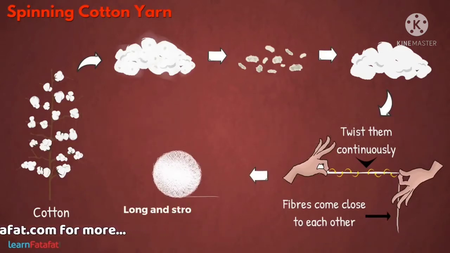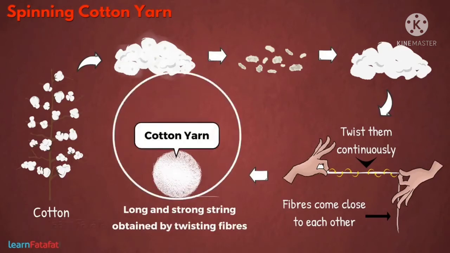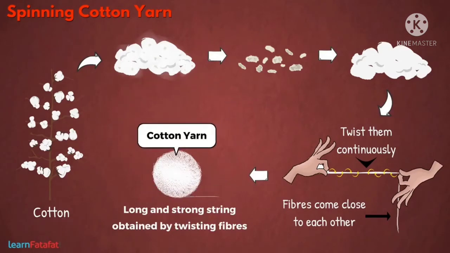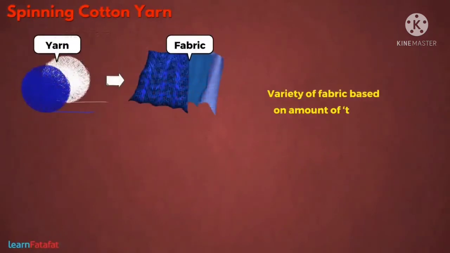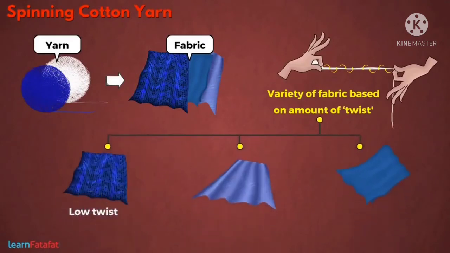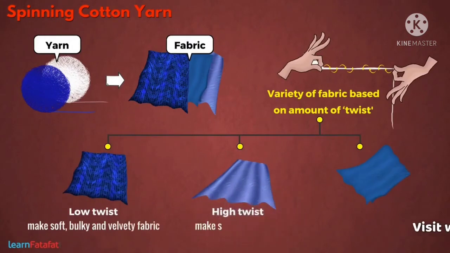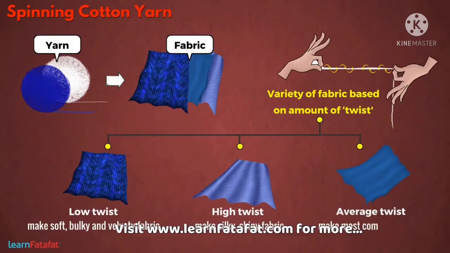The long and strong string obtained by twisting fibers together is cotton yarn. Fabric is made from yarn. We get a variety of fabric based on the amount of twist in the yarn. For example, low twist makes soft, bulky and velvety fabric, while very high twist makes silky, shiny fabric. In general, average twist is used to make most common fabrics.